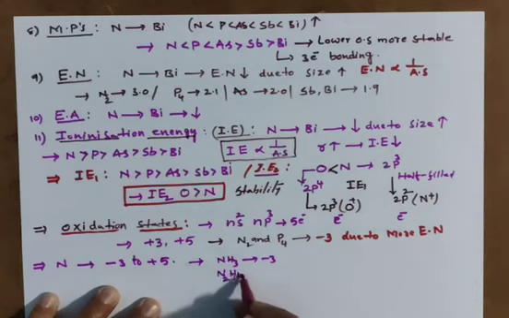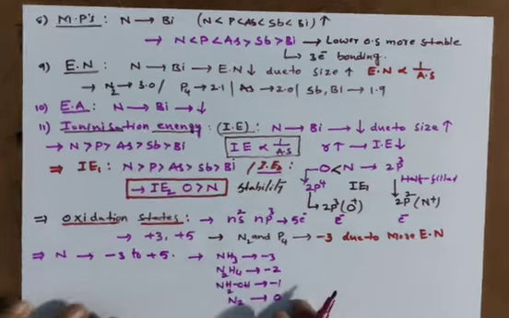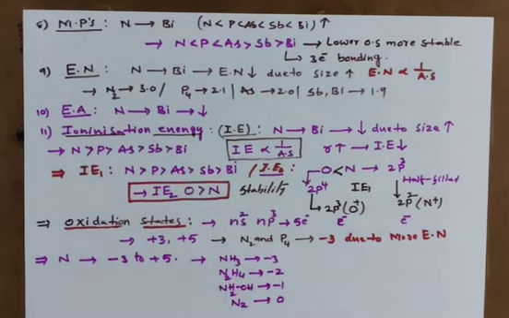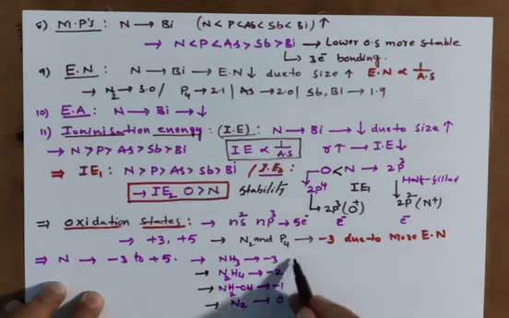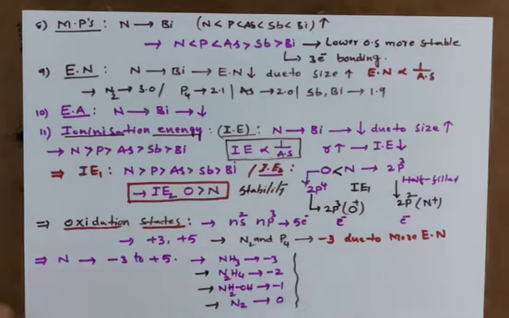N2H4 hydrazine, -2 oxidation state. Hydroxylamine NH2OH, -1, and N2 state 0. Am I right? NH3 ammonia -3, N2H4 hydrazine -2, hydroxylamine -1, nitrogen elementary form 0.